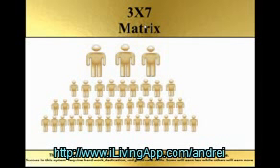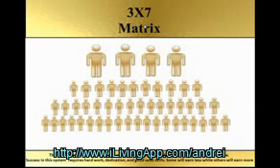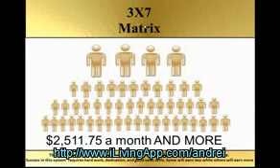Now, as I mentioned, this 3x7 matrix is expandable. Well, what does that mean? It means it's unlimited. If your matrix fills up and then you refer someone else, guess what happens? They show up directly on your front line. So you can have 4 people there, or 5 or 6. It's unlimited. Once your matrix fills up, it expands, you have someone on your front level, and your matrix continues to fill in under them. And that's how it's possible that you can make $2,500 a month and more.